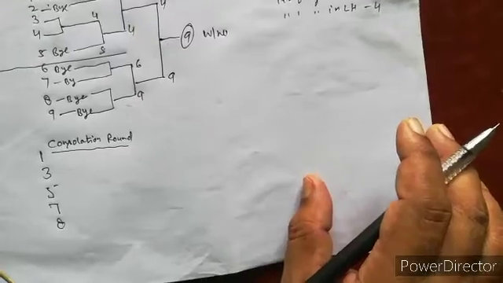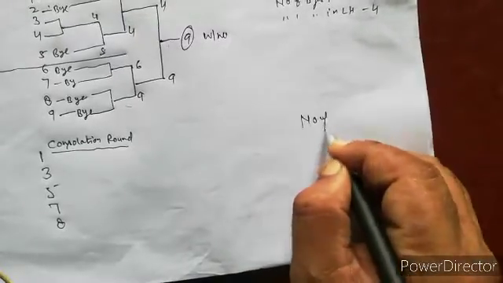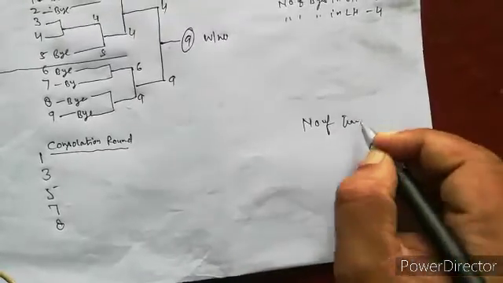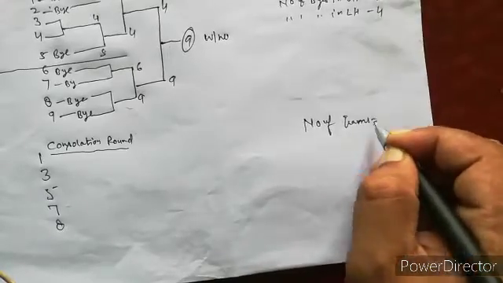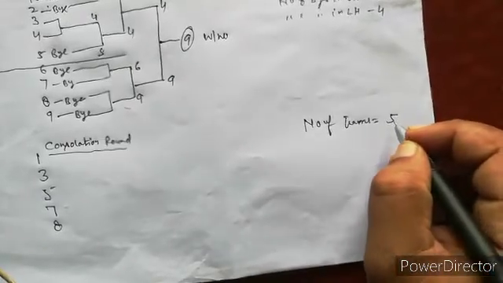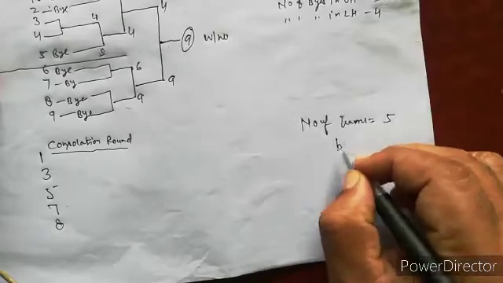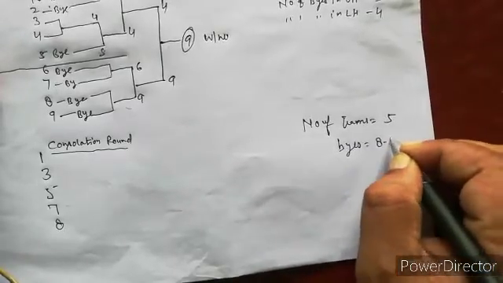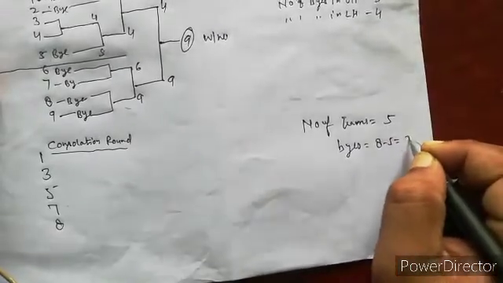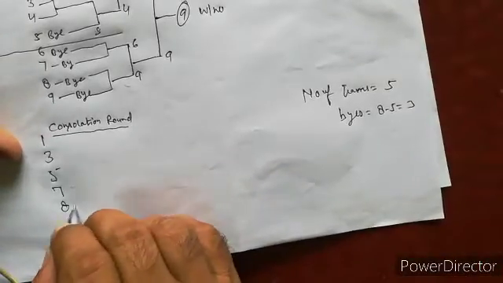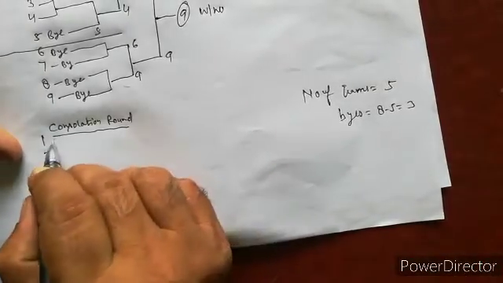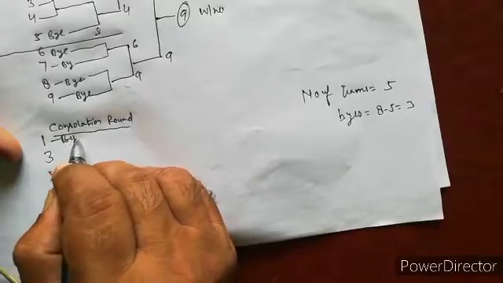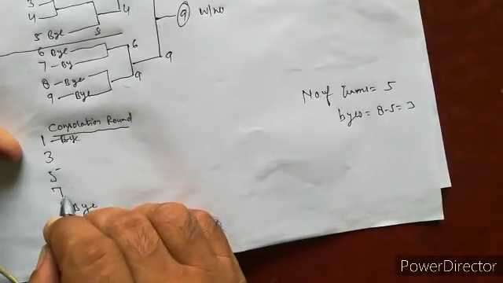Now the number of teams here is five, so byes: 8 minus 5, 3. First bye goes to 8, second bye and the third bye.